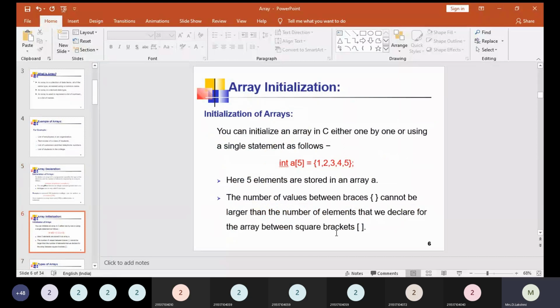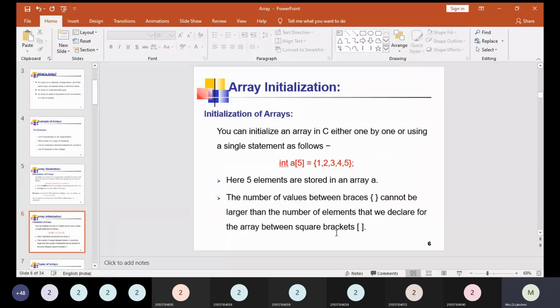Initialization of arrays. You can initialize an array in C either one by one or using a single statement as follows: int a[5] = {1, 2, 3, 4, 5}; To initialize the values of the array, we use curly brackets followed by a semicolon. Here 5 elements are stored in the array.